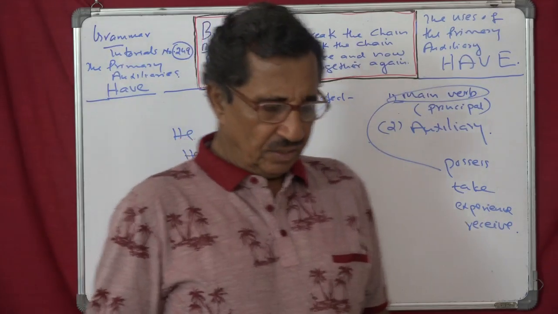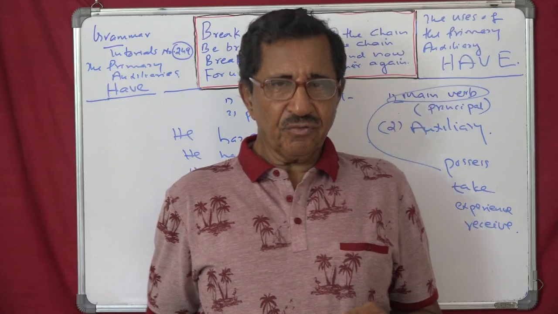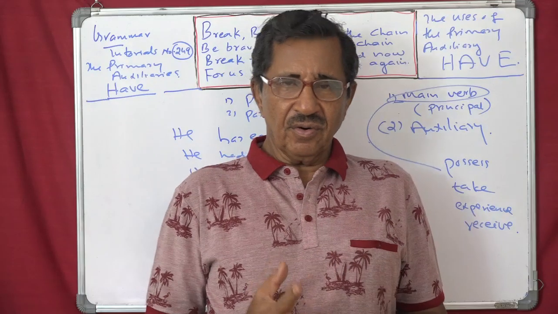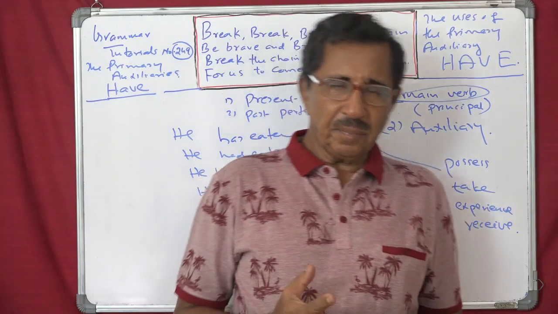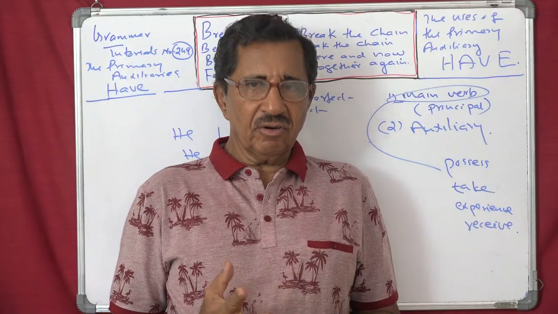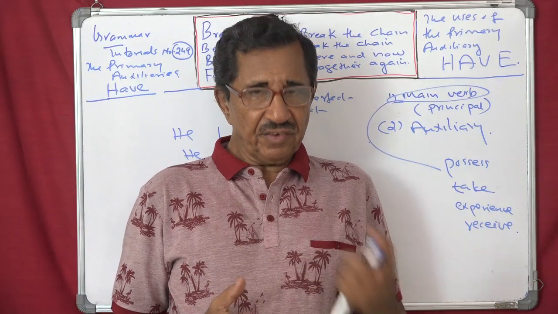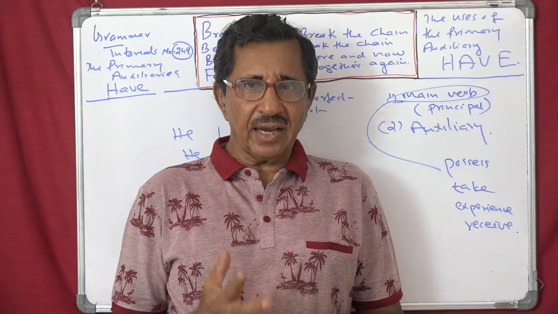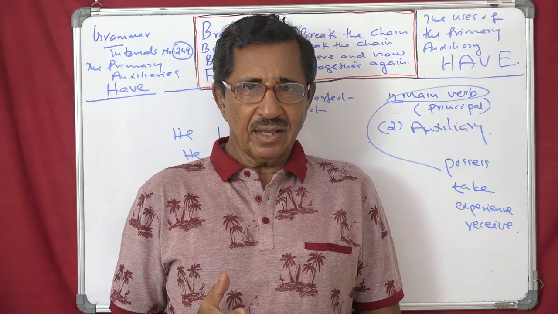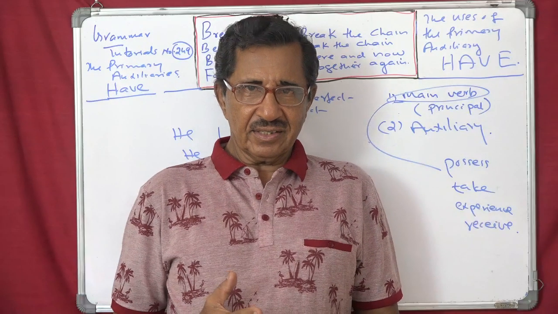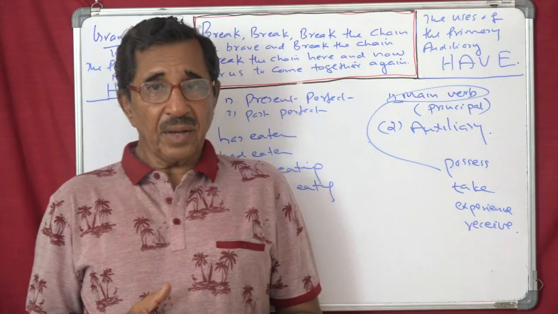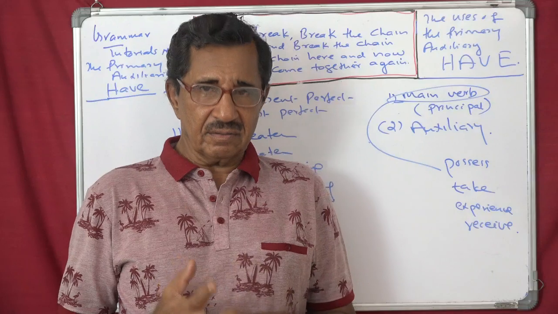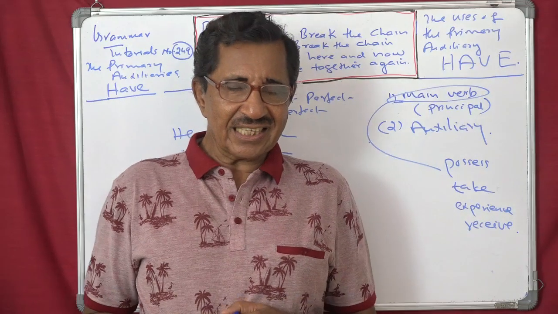Auxiliary means helping verb. So have helps to form the present perfect tense. Has eaten, have eaten. I have gone, they have gone. And past perfect, had gone, they had gone, we had gone. And present perfect continuous: we have been reading, they have been reading, I have been playing, she has been playing. Understand? And past perfect continuous, had been going, had been eating. I think that's clear to you.